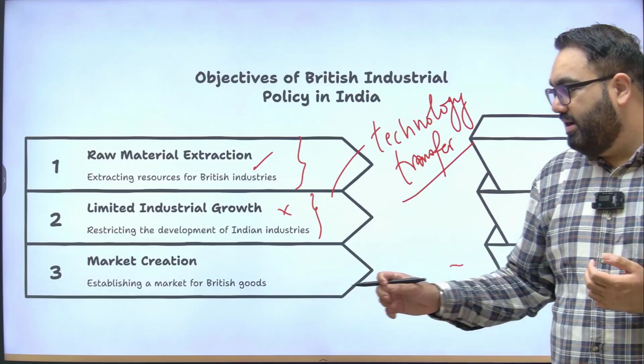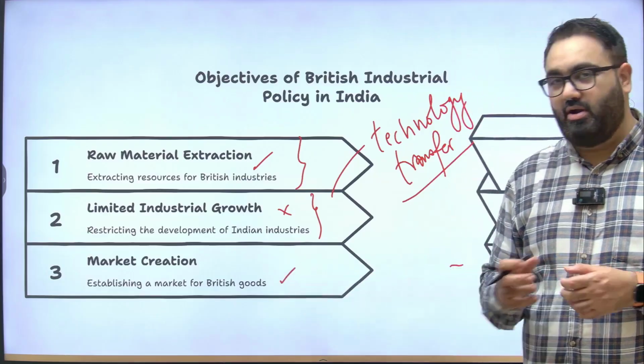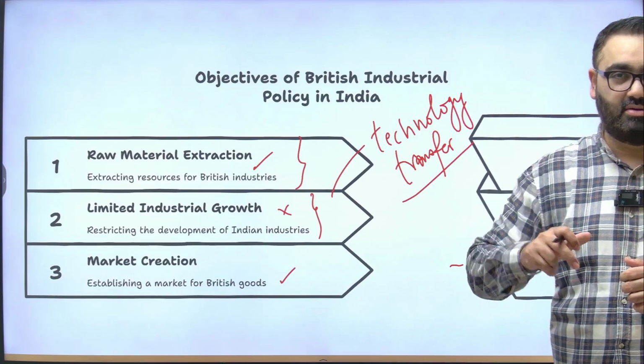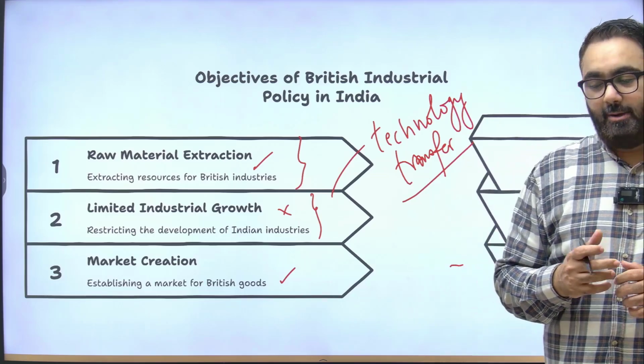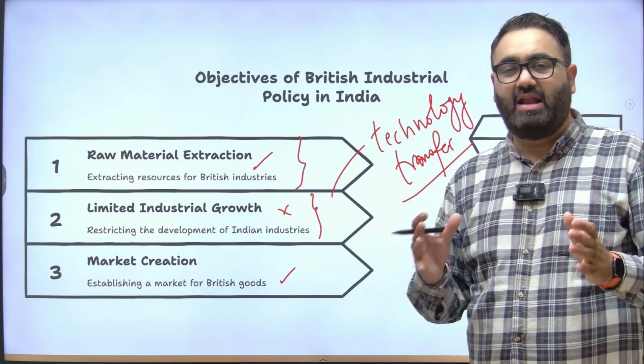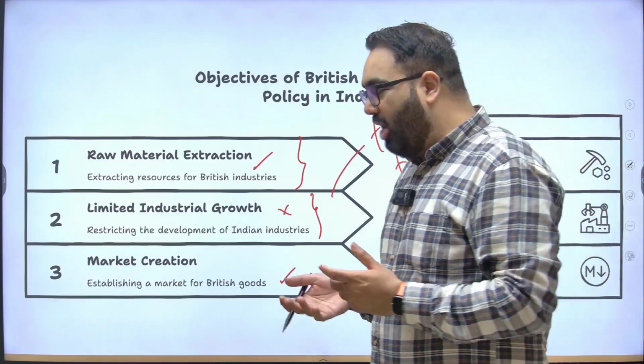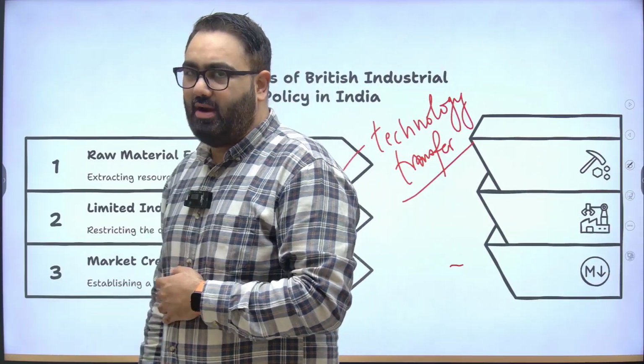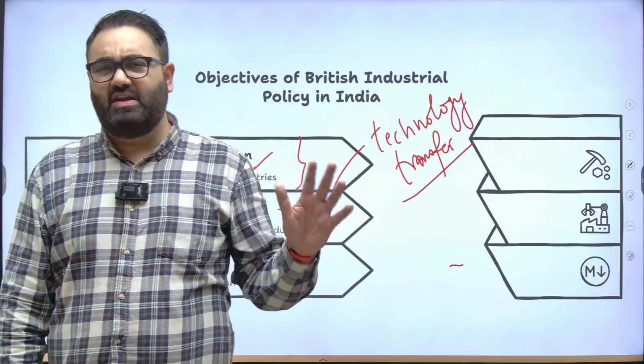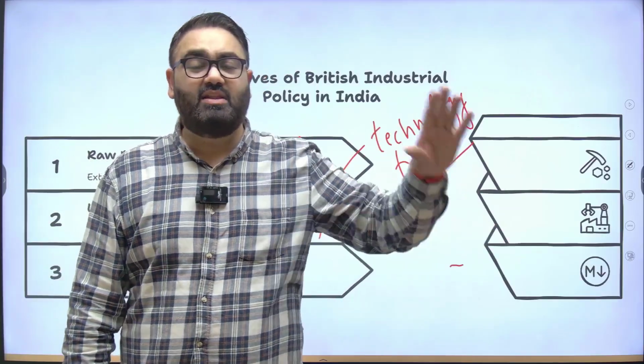On top of that, India's market was also exploited. Means the Indian population. See, India has always been a highly populous country in any time frame. Even at the time of our independence, India was never a country with a lesser population.